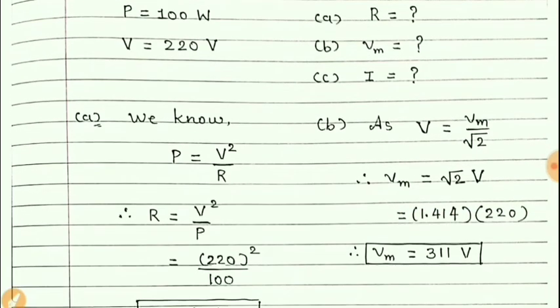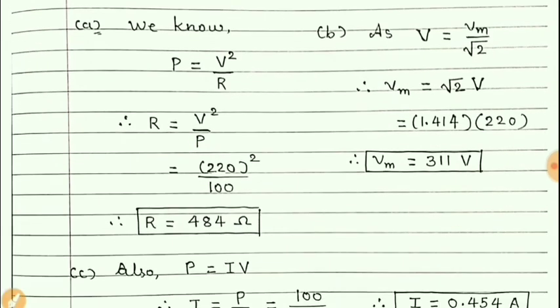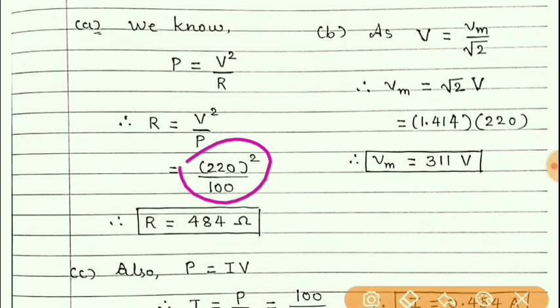Students, we know that power P is equal to V square by R. Here value of V and P both are given. So just put these values and calculate. You will get resistance of the bulb R is equal to 484 ohm.